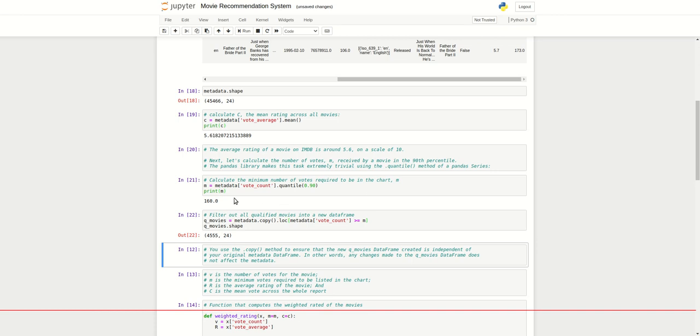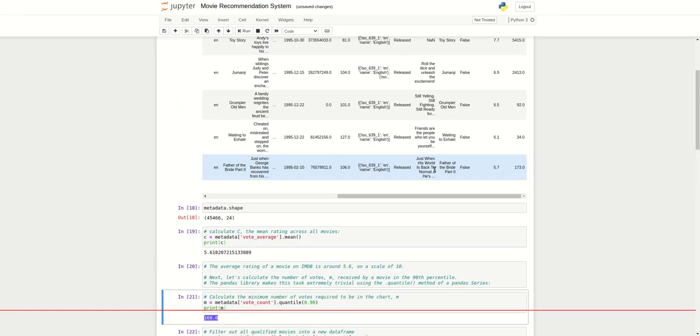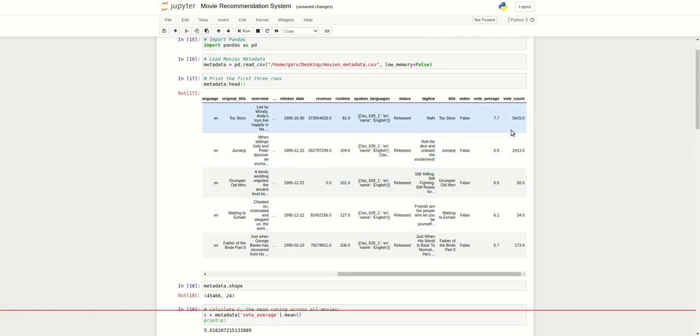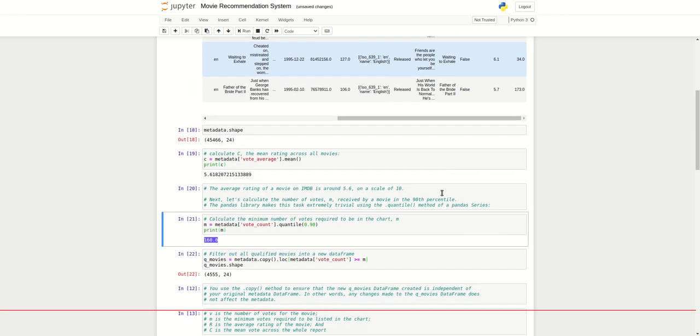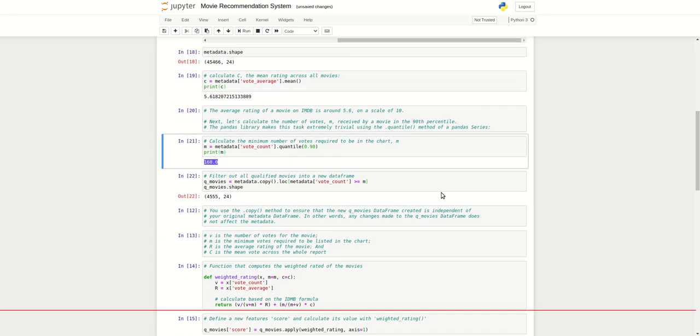It means that any movie whose vote count is less than 160 is not considered in our dataset. We only consider movies with a vote count of 160 or more. For example, if a movie has a vote count of 1, we don't consider it in our algorithm because it's not reliable; with a vote from one person we cannot say whether something is good or bad. So we take a minimum of 160.